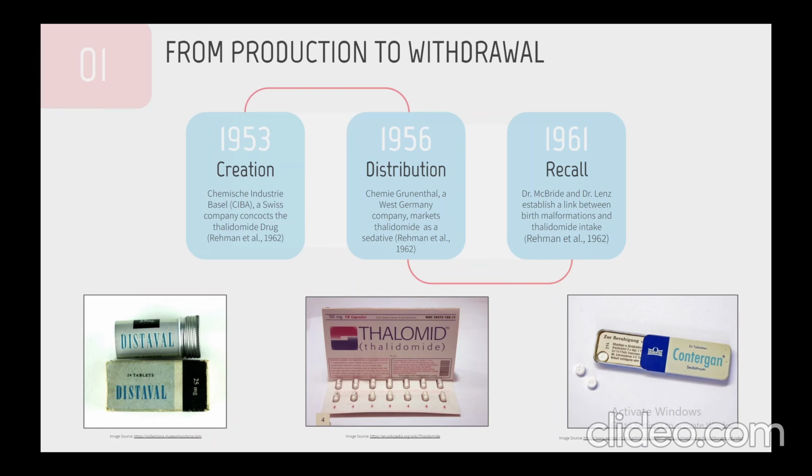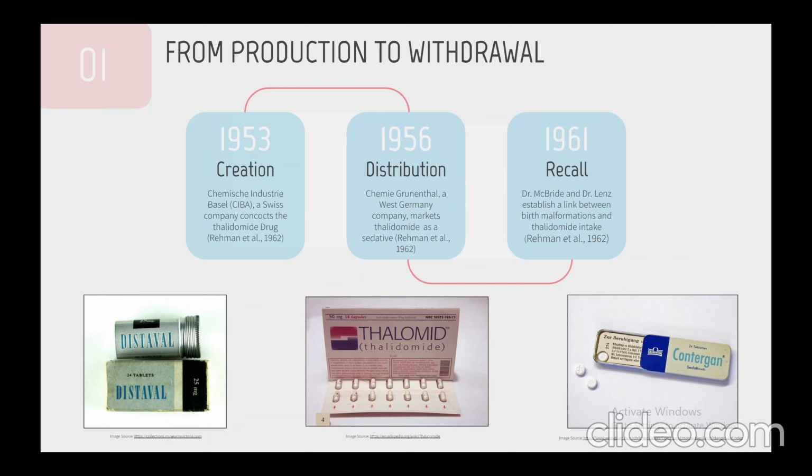The drug was then distributed throughout 46 different countries worldwide, but mostly in Europe, under different names, including thalidomide, Contergan, and Distaval. As a side note, it wasn't distributed to the United States because Frances Kelsey, a female FDA worker, had declined the drug's entrance in suspicion that it had caused neuropathy.